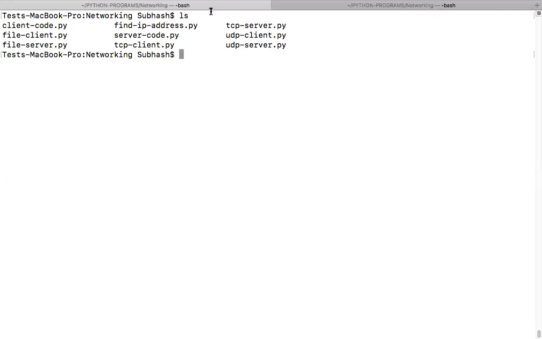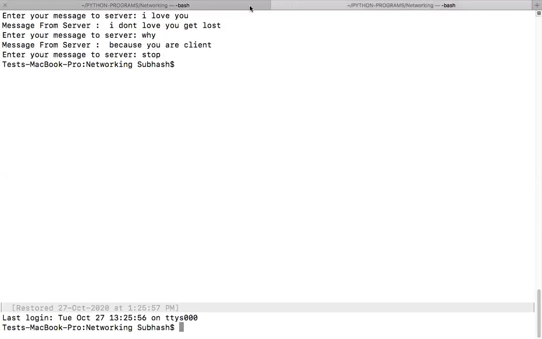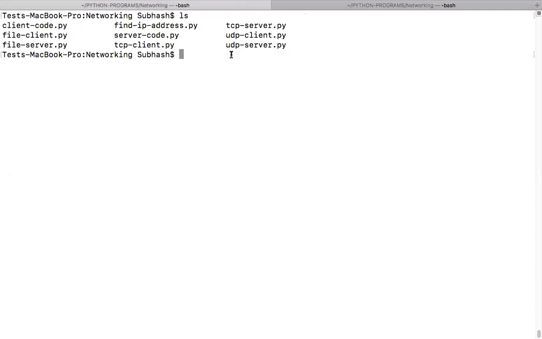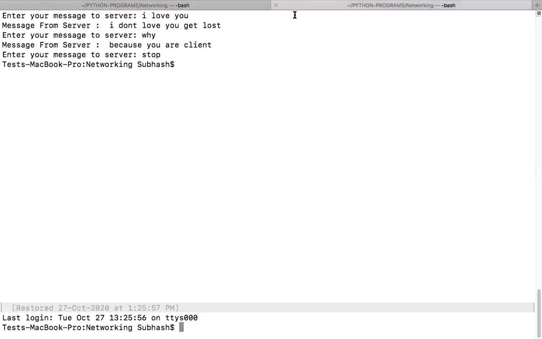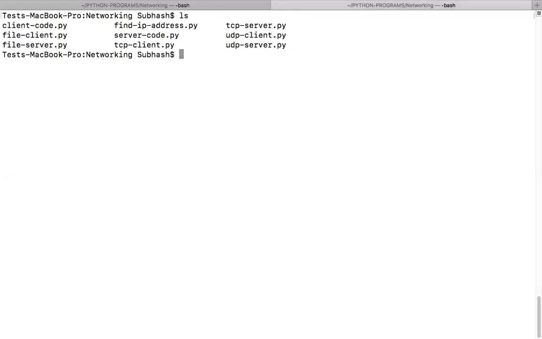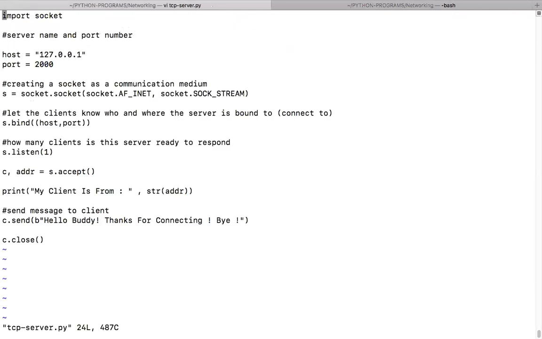Okay, so I have two shells over here. Did you see that? Two shells I have opened, two tabs. Did you notice that? Okay, right. Let me see where I am first of all. So what is it that I run here? Shall we see the code? TCP server.py. Okay, so Kirtana, can you please go through the code quickly?